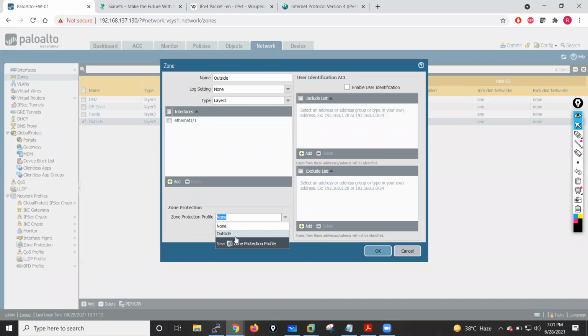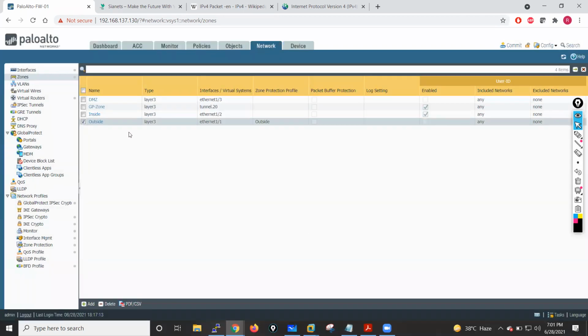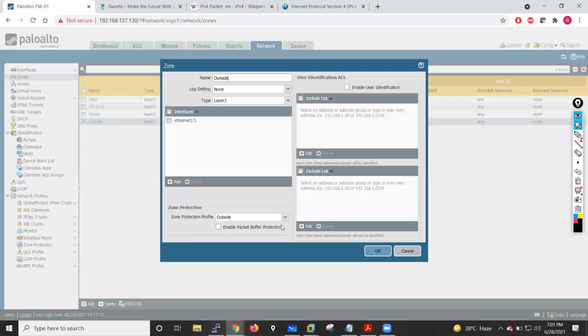I will just call my zone protection profile here. This is how we will basically configure the zone protection profile. But I don't want to configure it. I just wanted to explain it to you here, guys.